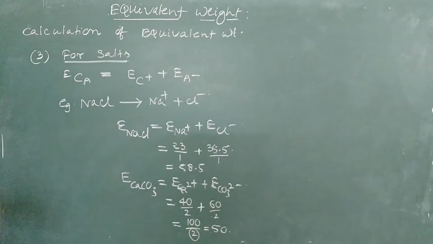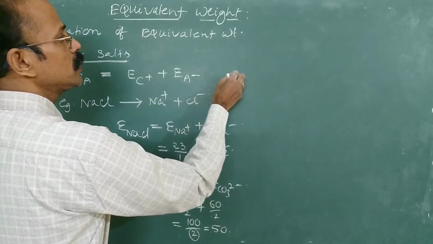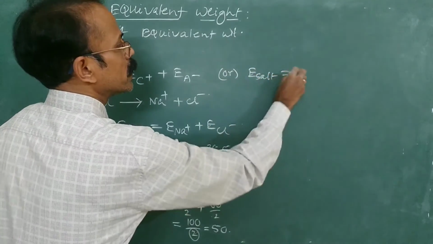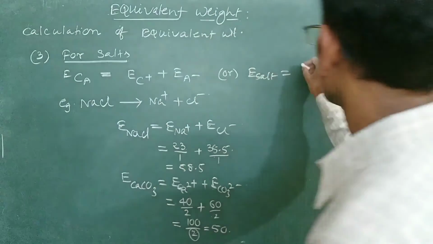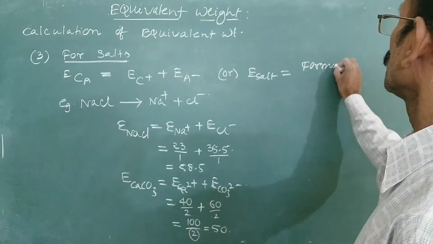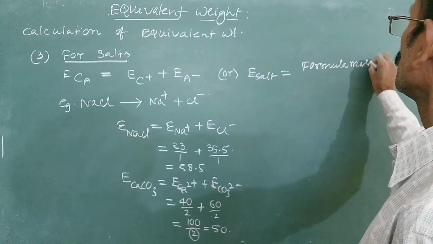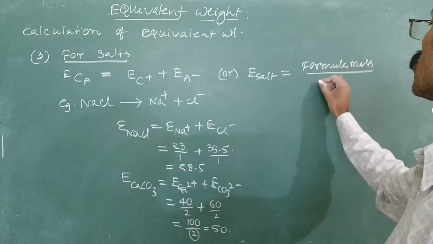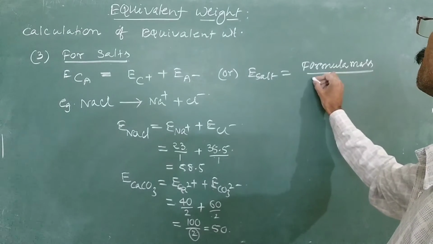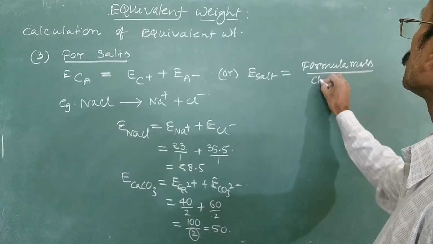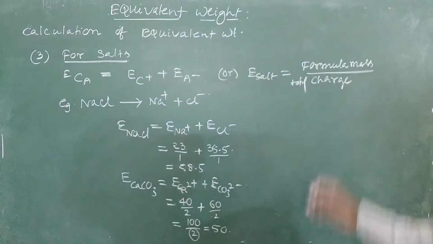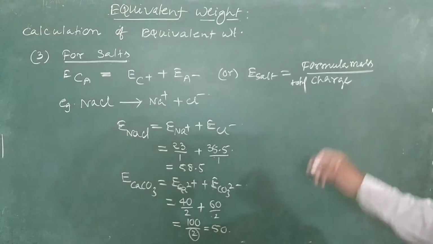So for salts, equivalent mass is equal to molecular mass or formula mass divided by the total positive charge or negative charge. Either of these charges you can take.